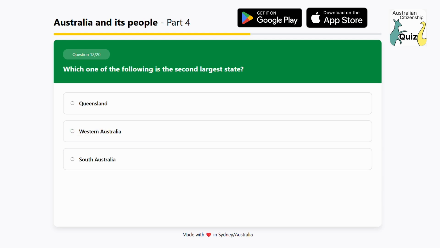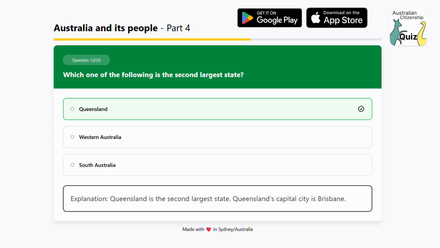Which one of the following is the second largest state? Option 1, Queensland. Option 2, Western Australia. Option 3, South Australia. The answer is Queensland. Explanation: Queensland is the second largest state. Queensland's capital city is Brisbane.